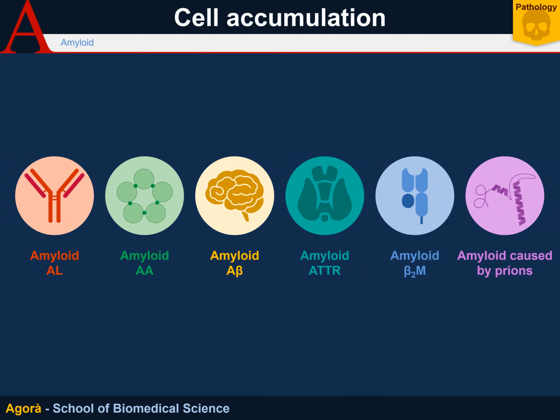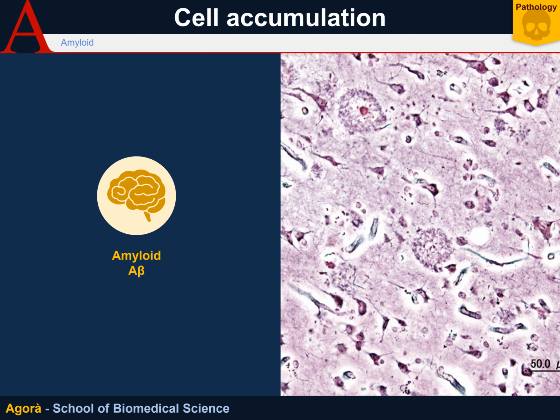A beta amyloid is a totally different thing. It is typical of Alzheimer's disease, the most frequent cause of dementia in old people, which affects up to 40% of the population aged 85 to 89. Its etiology is linked to the cleavage the precursor protein of beta amyloid undergoes inside the membrane of the neurons.